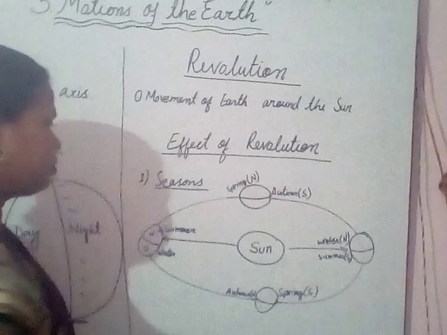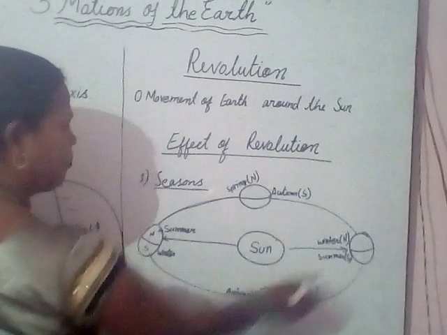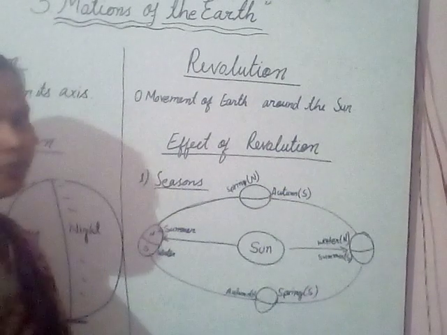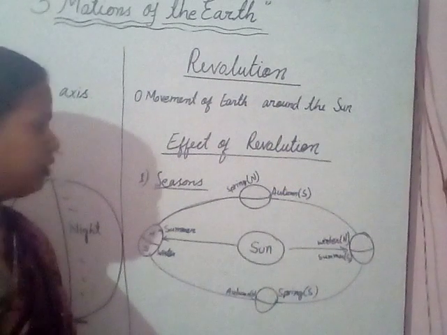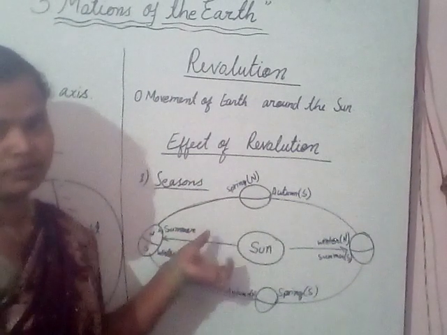As you know, the Earth revolves around the Sun in elliptical form. The orbit is in an elliptical shape, and this shape is the reason for seasons.